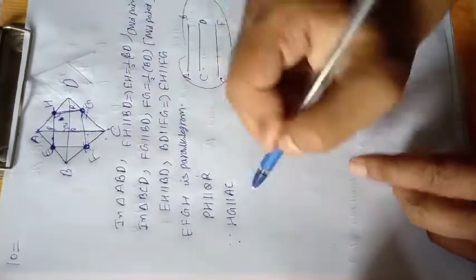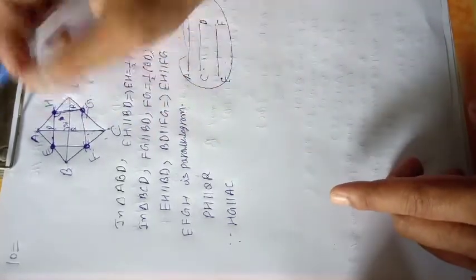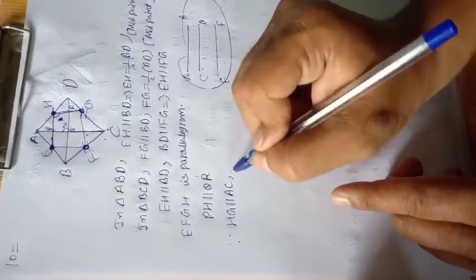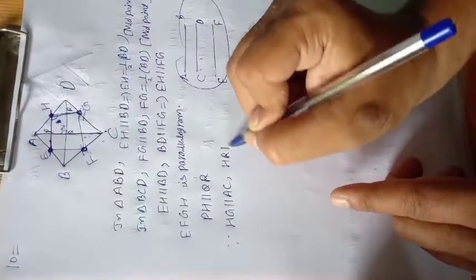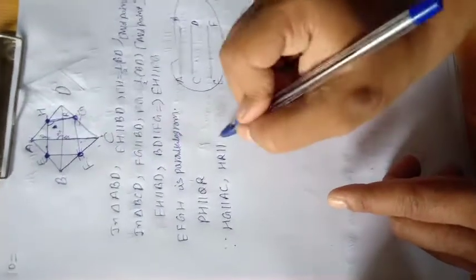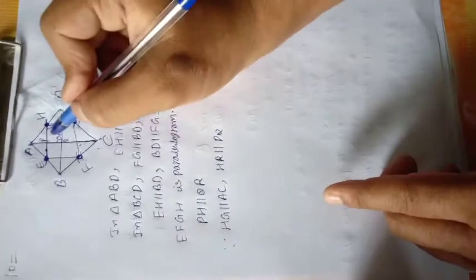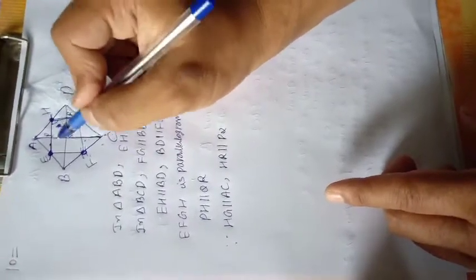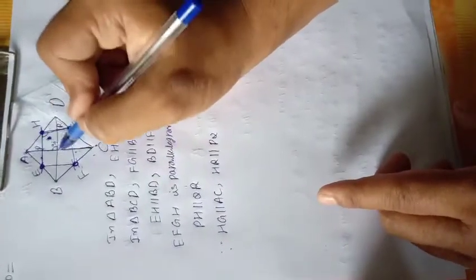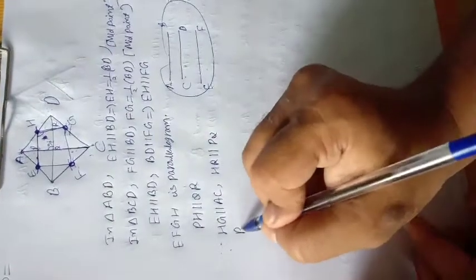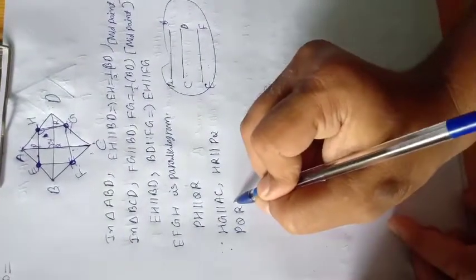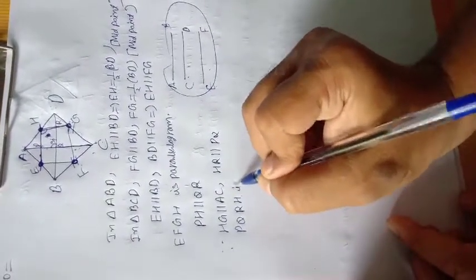So a part of it, HR, is also parallel to PQ, and opposite sides are parallel, then PQRH is a parallelogram.